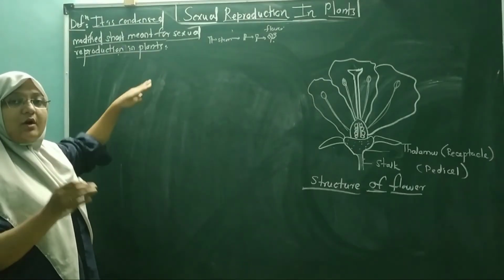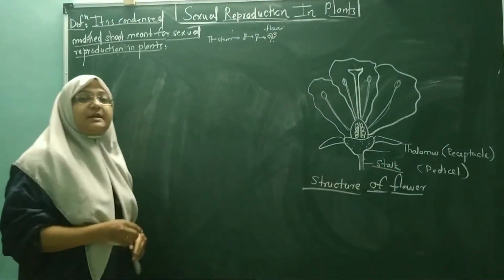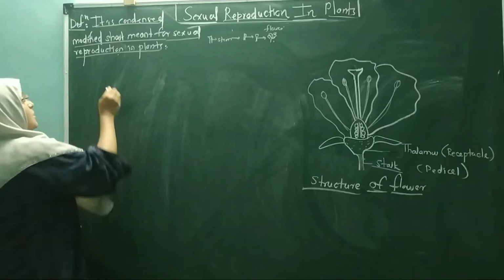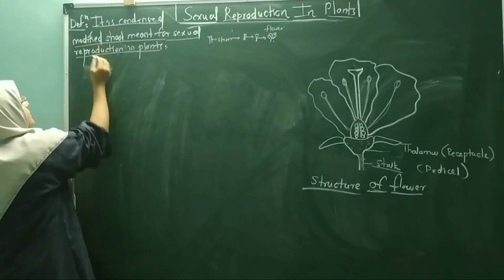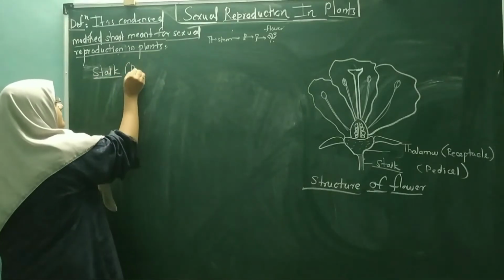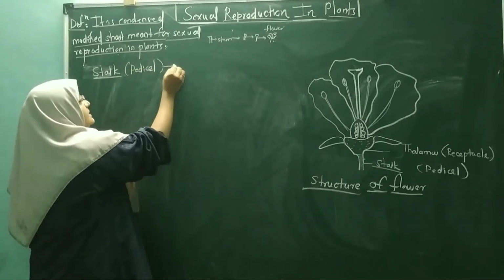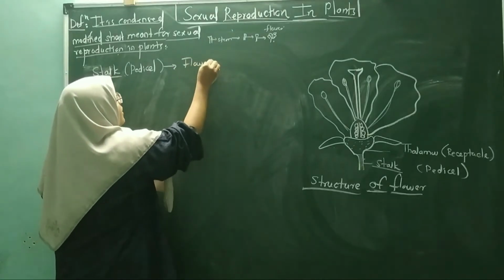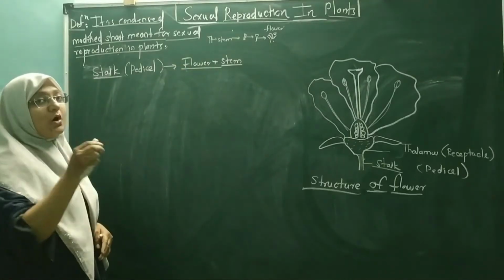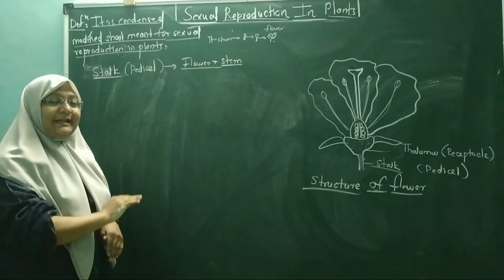one structure which is called a base, and that base is called the stalk. The basic part of the flower, where the flower attaches to the stem, that part is called the stalk, and the stalk is called a pedicel. Not necessary that all the flowers are having the stalk. Some of the flowers do not contain any stalk.